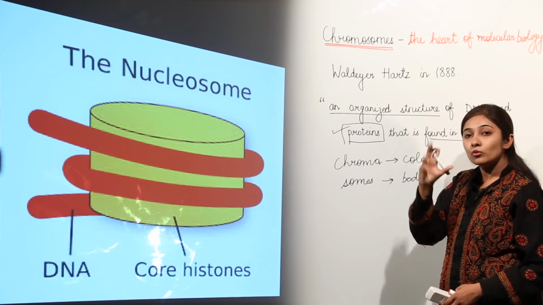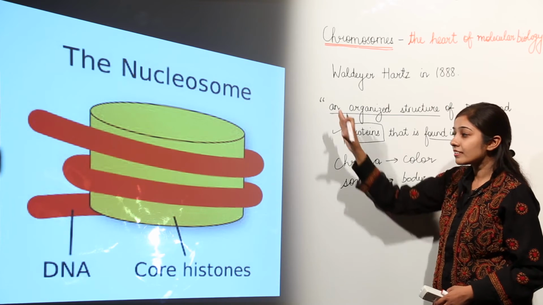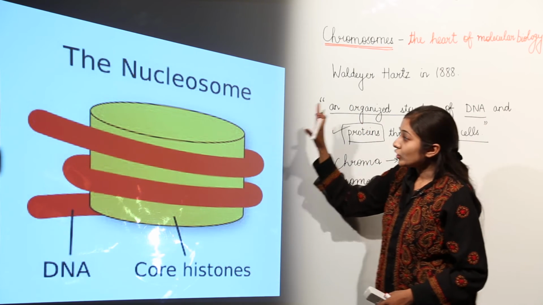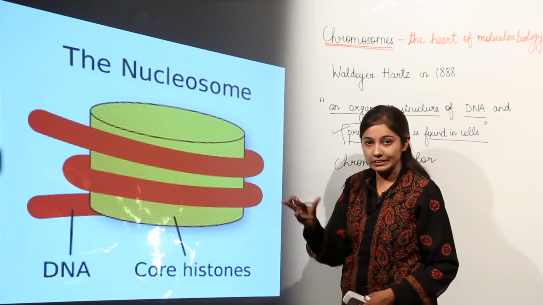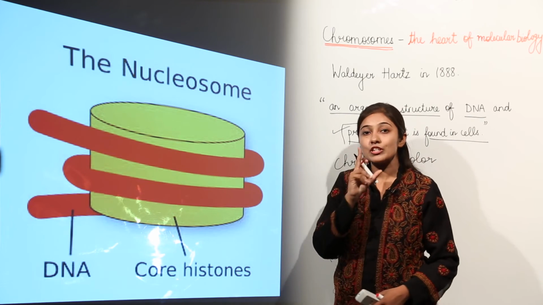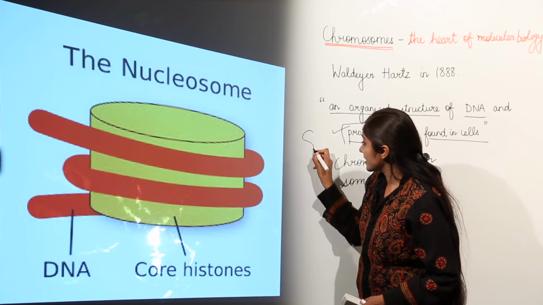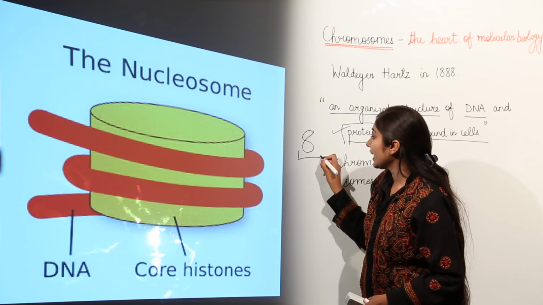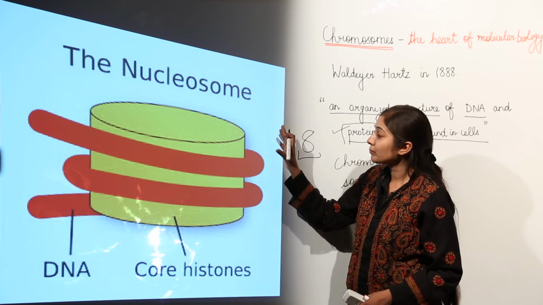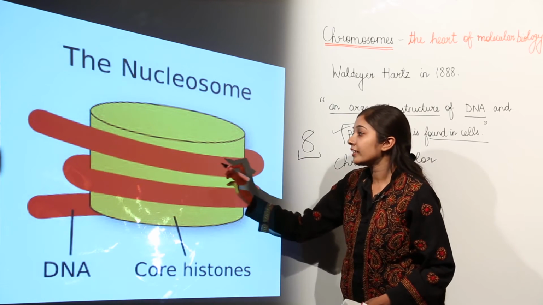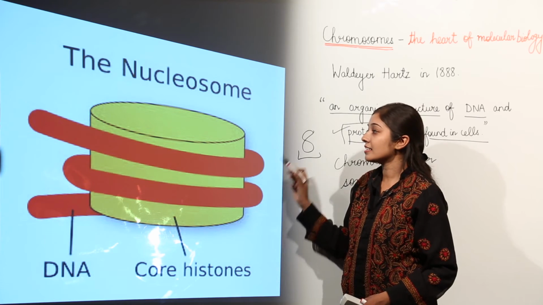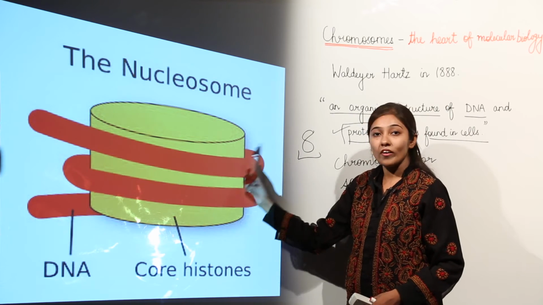First of all, a nucleosome is formed. What is a nucleosome? In the center, the core of the nucleosome, we have histone proteins, and the number of histone proteins is 8. So remember, 8 histone proteins form the core of the nucleosome, and around those proteins DNA is coiled.